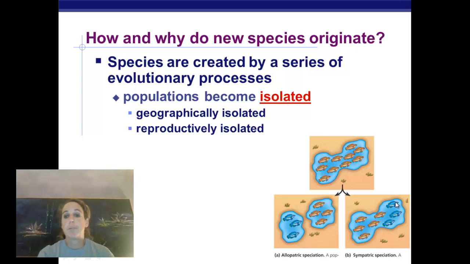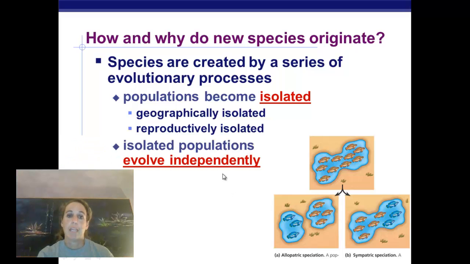Or they could become reproductively isolated for some reason, and that would be what's happening in here. And we'll talk about some ways that can happen in a couple minutes. So isolated populations evolve independently. So no matter if it's isolated because there is some physical barrier between them, like here, or in this case that they're somehow reproductively isolated, they evolve independently. They don't depend on each other.